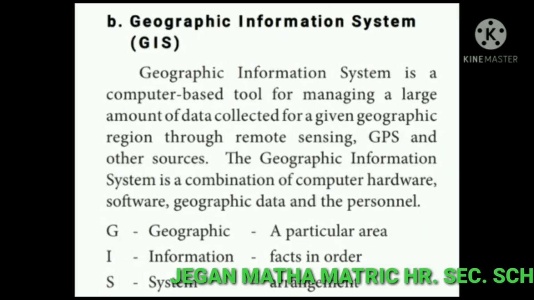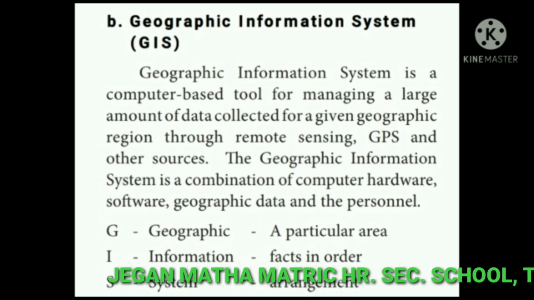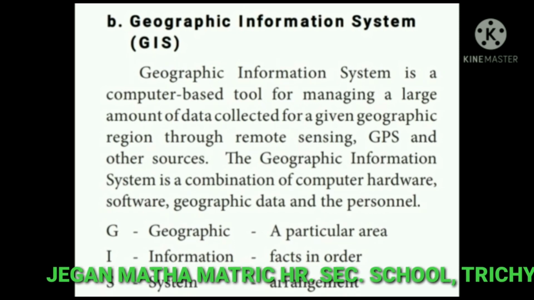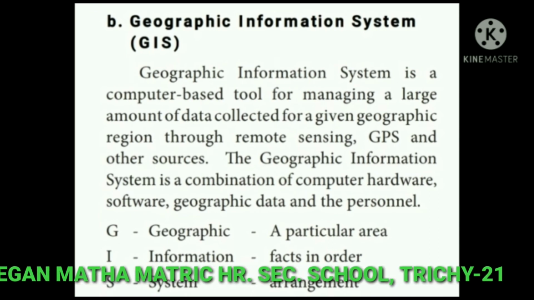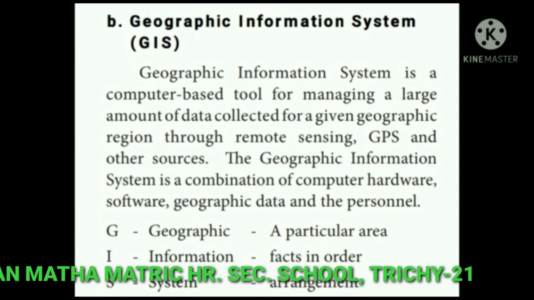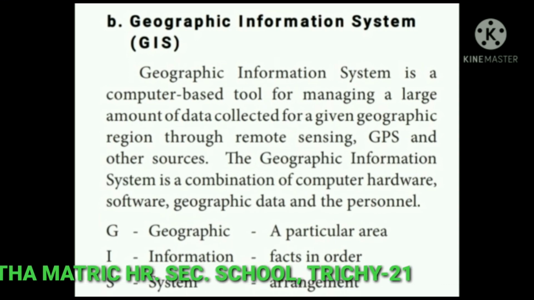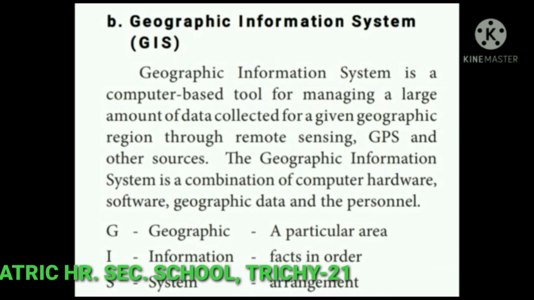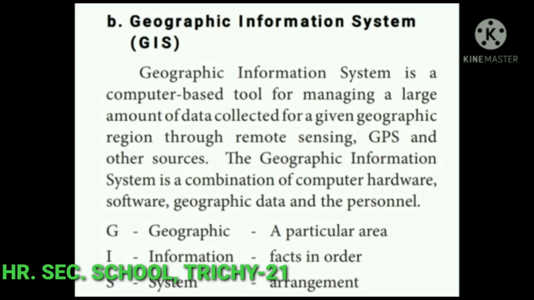Next, GIS, Geographical Information System. Geographical Information System is a computer-based tool for managing a large amount of data collected for a given geographic region through remote sensing, GPS, and other sources. The geographic information system is a combination of computer hardware, software, geographic data, and personnel.